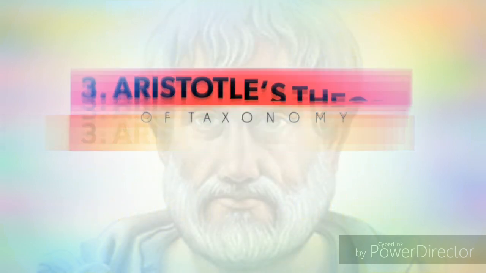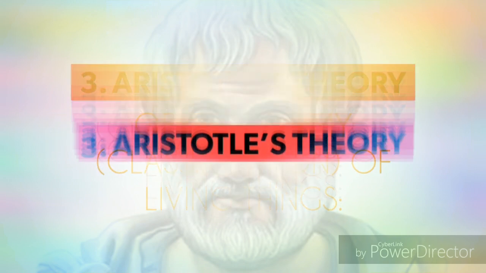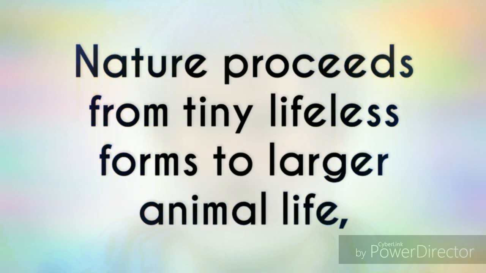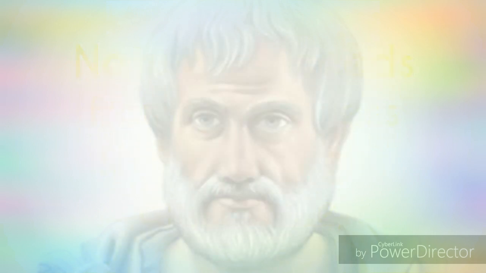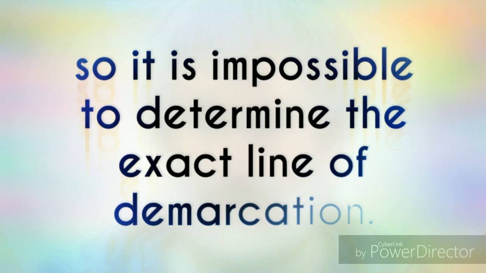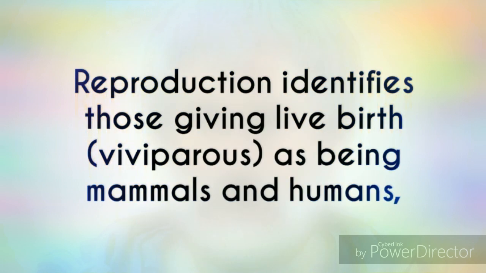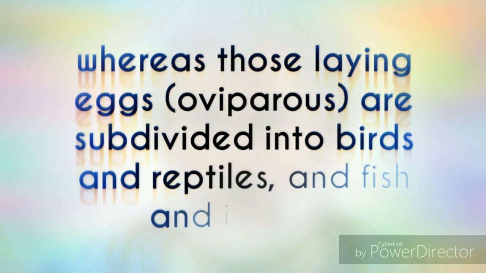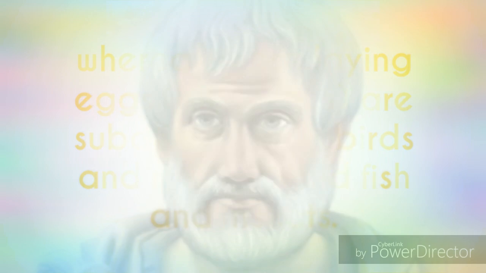Third one is Aristotle's theory of taxonomy, classification of living things. Nature proceeds from tiny lifeless forms to larger animal life, so it is impossible to determine the exact line of demarcation. Reproduction identifies those giving live birth, viviparous, as being mammals and humans, whereas those laying eggs, oviparous, are subdivided into birds and reptiles, and fish and insects.